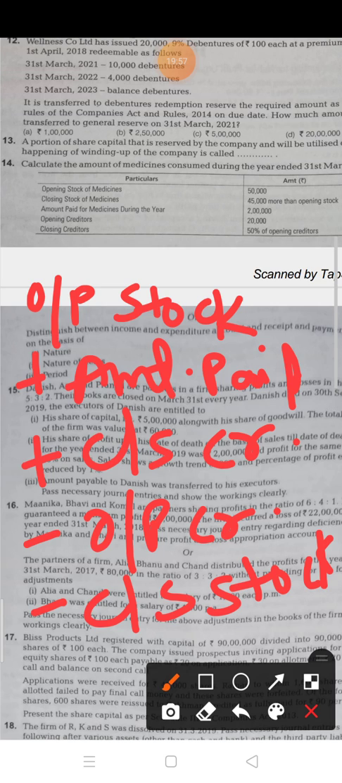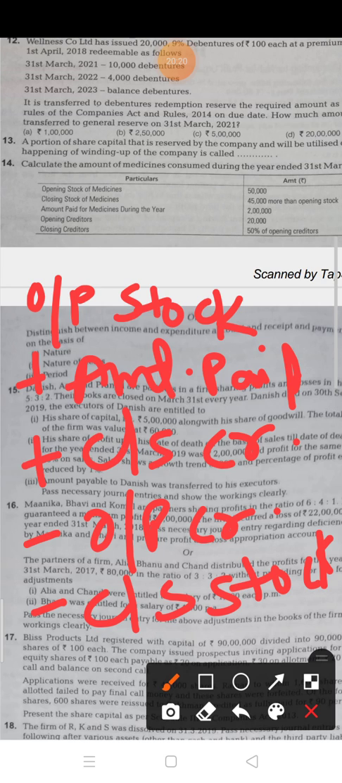Now you can find out the amount of medicine consumed and the answer is 1,45,000. Opening stock is 50,000. You have to add the amount paid for medicine, 2 lakh. It means 2,50,000. Now add the closing creditor. It is 50% of opening. So opening is 20,000, so 50% is 10,000. This you have to add.